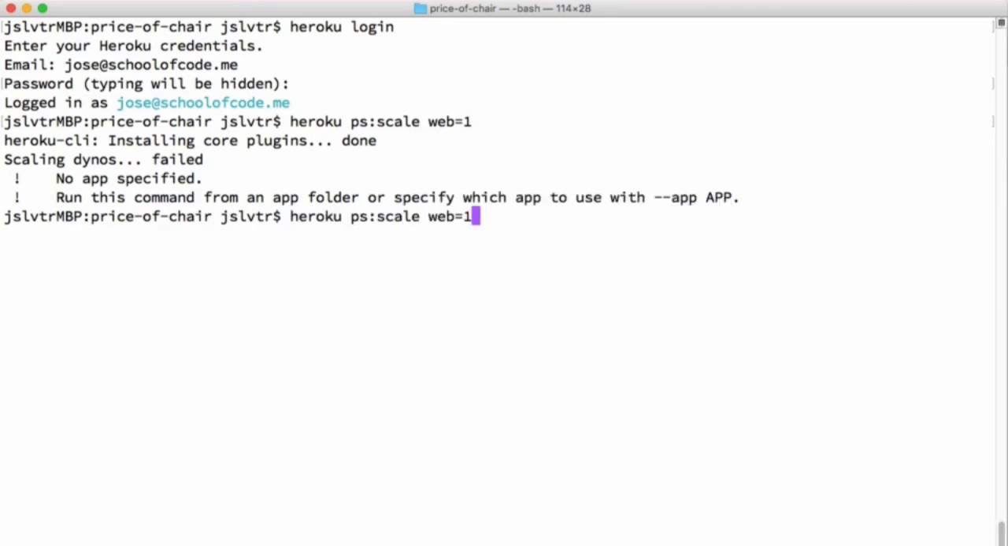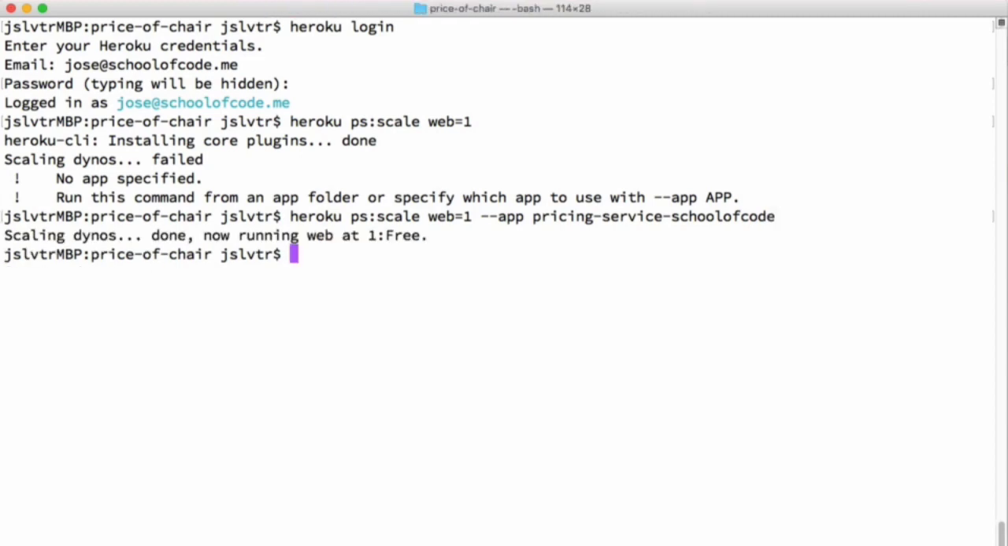So let's press the up arrow and then say --app pricing-service-school-of-code, which is the one I'm using in Heroku. And now it's saying that it's scaling the dynos, and that's just Heroku's fancy term for servers. And then it says done, and now running web, which is the process, at 1 dyno, which is free. So now that we are ready, we can go to Heroku and see if the app will run. I'll see you in the next video.